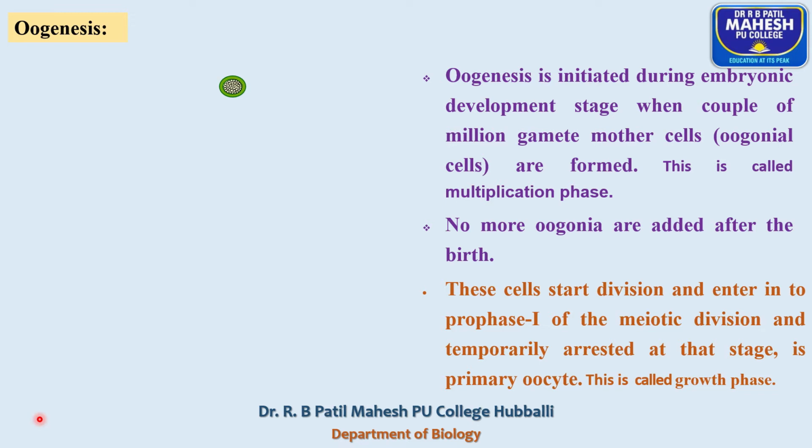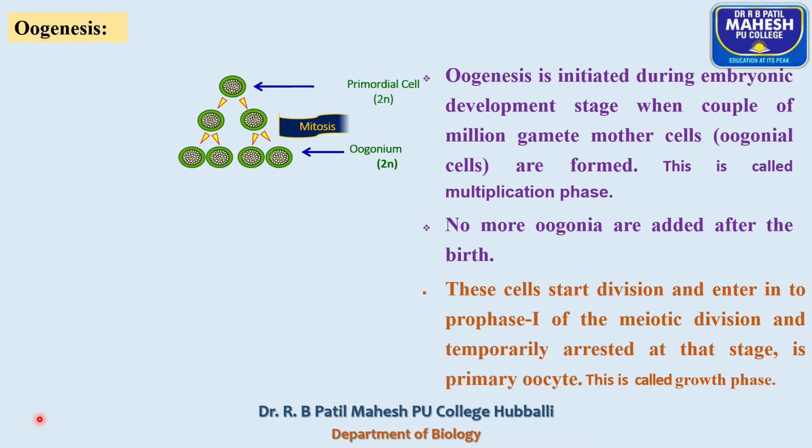During fetal life, the oogonial cells undergo repeated mitotic division. That is, female primordial germ cells undergo repeated mitotic division that results in formation of egg mother cells or oogonium.